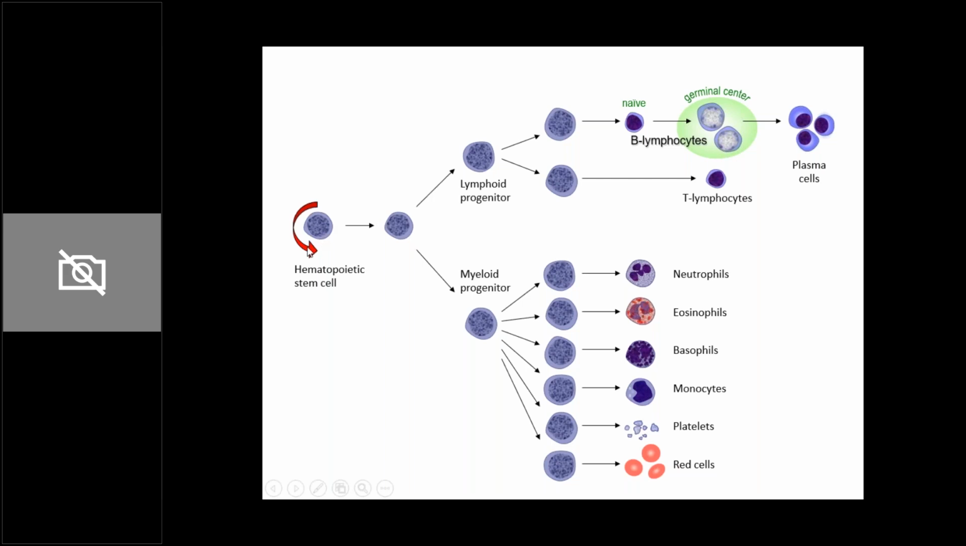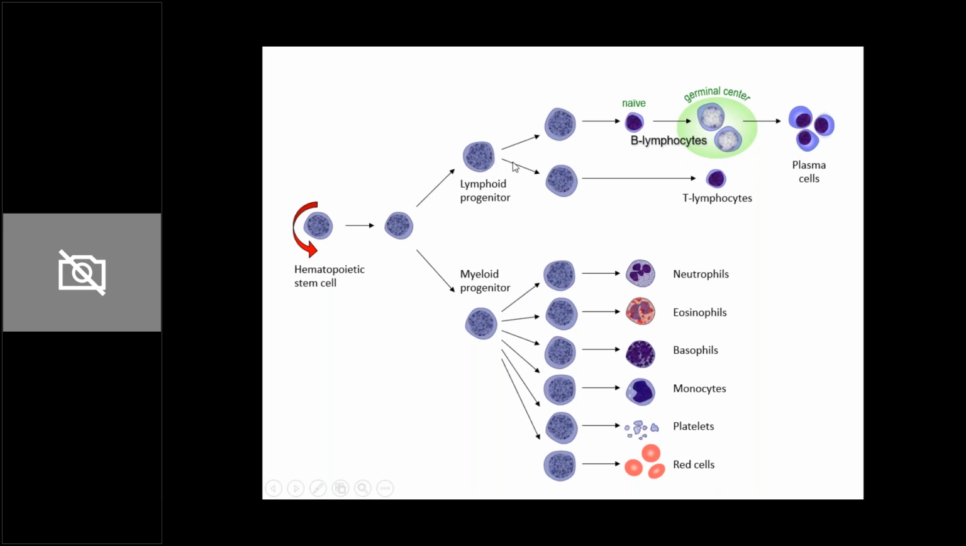So this is the picture where it shows that there is a hematopoietic stem cell. It ultimately multiplies and then differentiates into a lymphoid progenitor and a myeloid progenitor. The lymphoid progenitor ultimately gives rise to lymphocytes, which can be B lymphocytes and T lymphocytes. And the myeloid progenitor not only gives rise to granulocytes, that is neutrophils, eosinophils, and basophils, but also gives rise to monocytes, platelets, and RBCs.